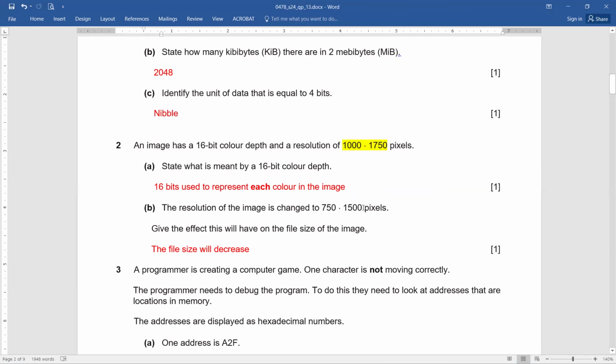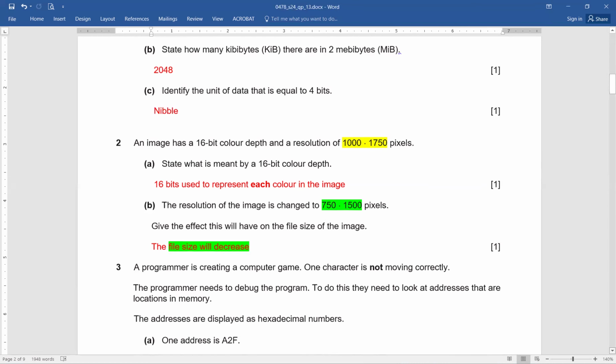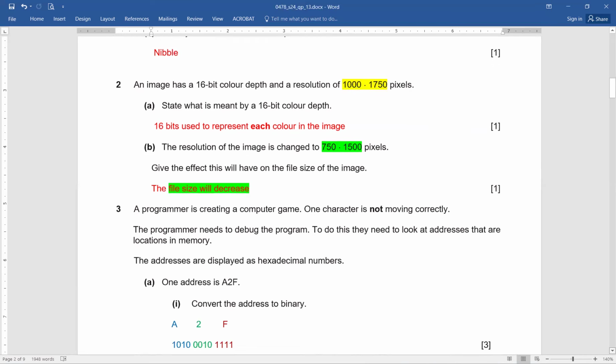You can see for yourself, the change is a decrease. So the answer is that the file size will decrease, and that is going to give you 1 mark. The size of the file will decrease or reduce. Any questions? See, it's so simple. Just a little bit of the framing of the question is different, and it's something similar to what we have answered earlier, isn't it?